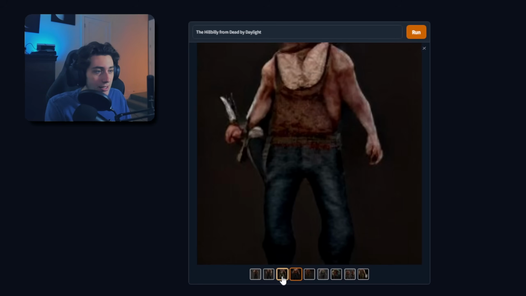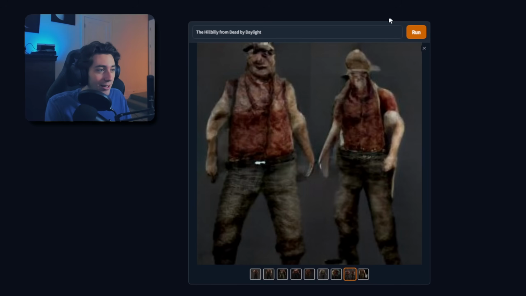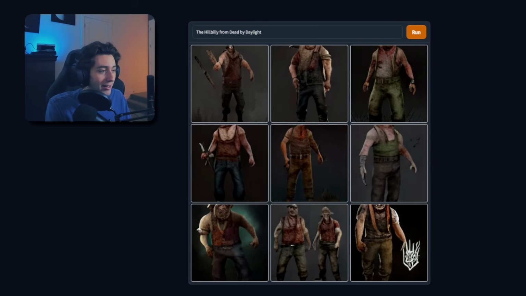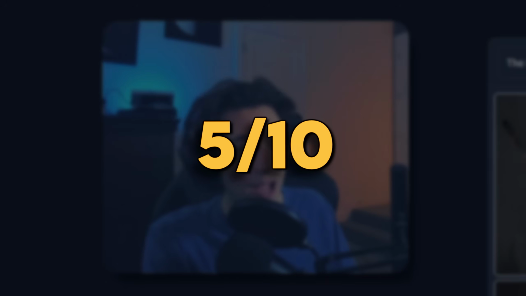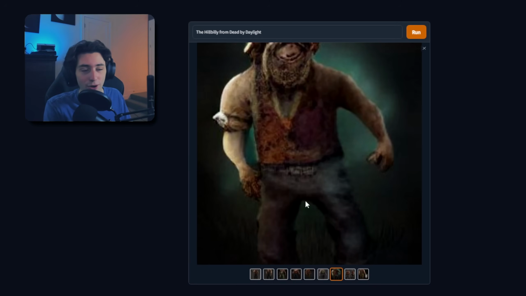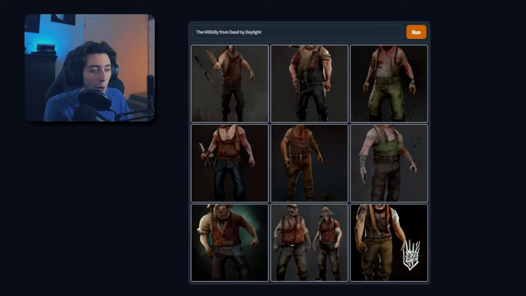But what are these? That looks more like the Trapper. And what is this? He looks like a miner in this. I don't know, man. They didn't do a very good job with this one. I'm not gonna lie. I'm gonna give this one a solid 5 out of 10. I think this one definitely looks the most like Hillbilly, but none of this looks really cool. So I couldn't really see them taking inspiration or whatever.